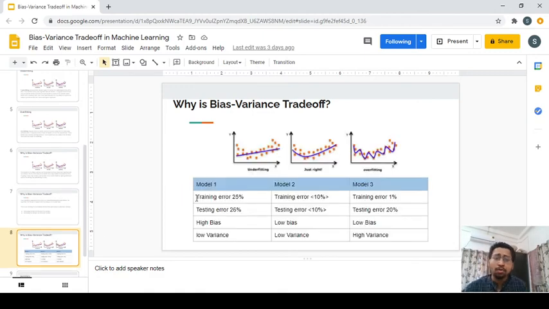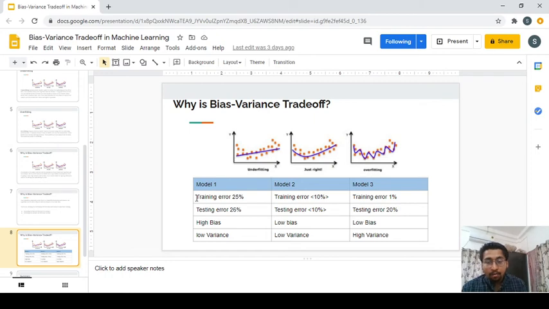Let me give you a final example, which will give you an overview of this entire bias variance trade-off. I have the same three graphs here. I'm not talking about the second graph yet, so I'll come to that. You can see model one has a training error of around 25%, and the testing error is around 26%.